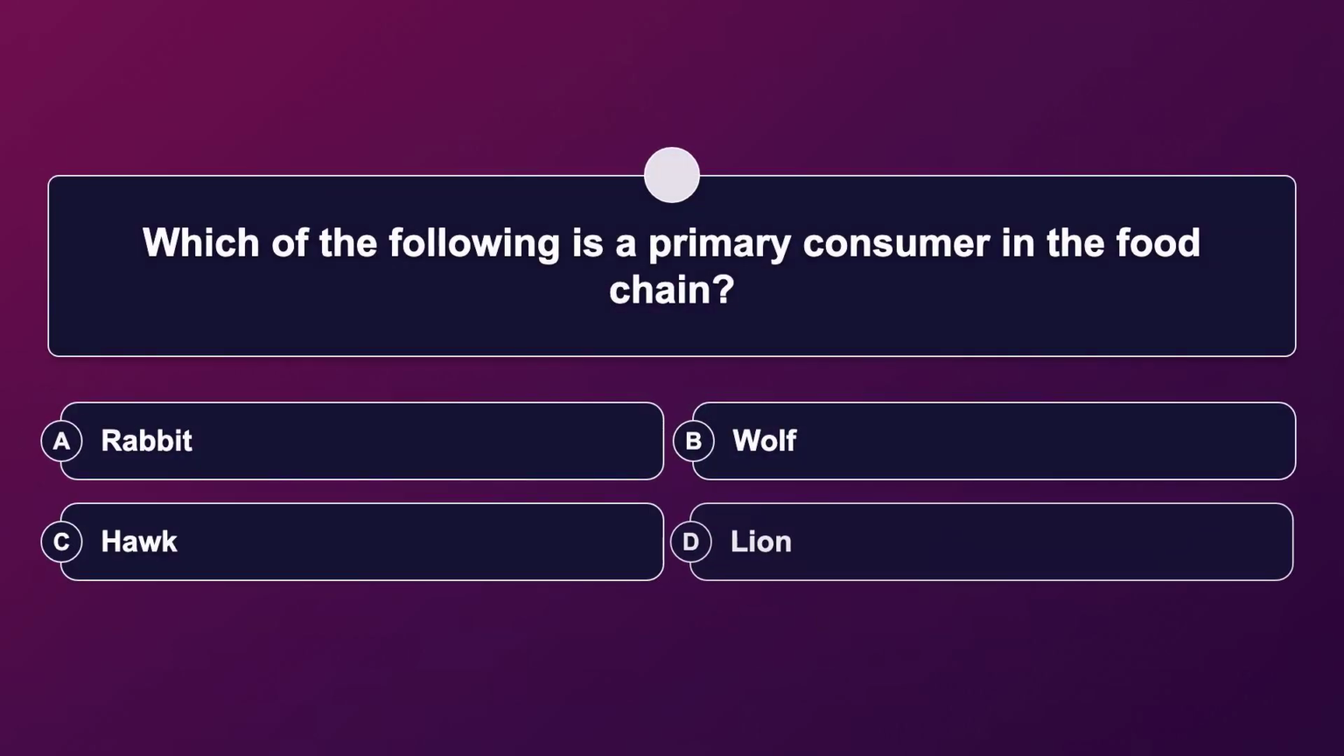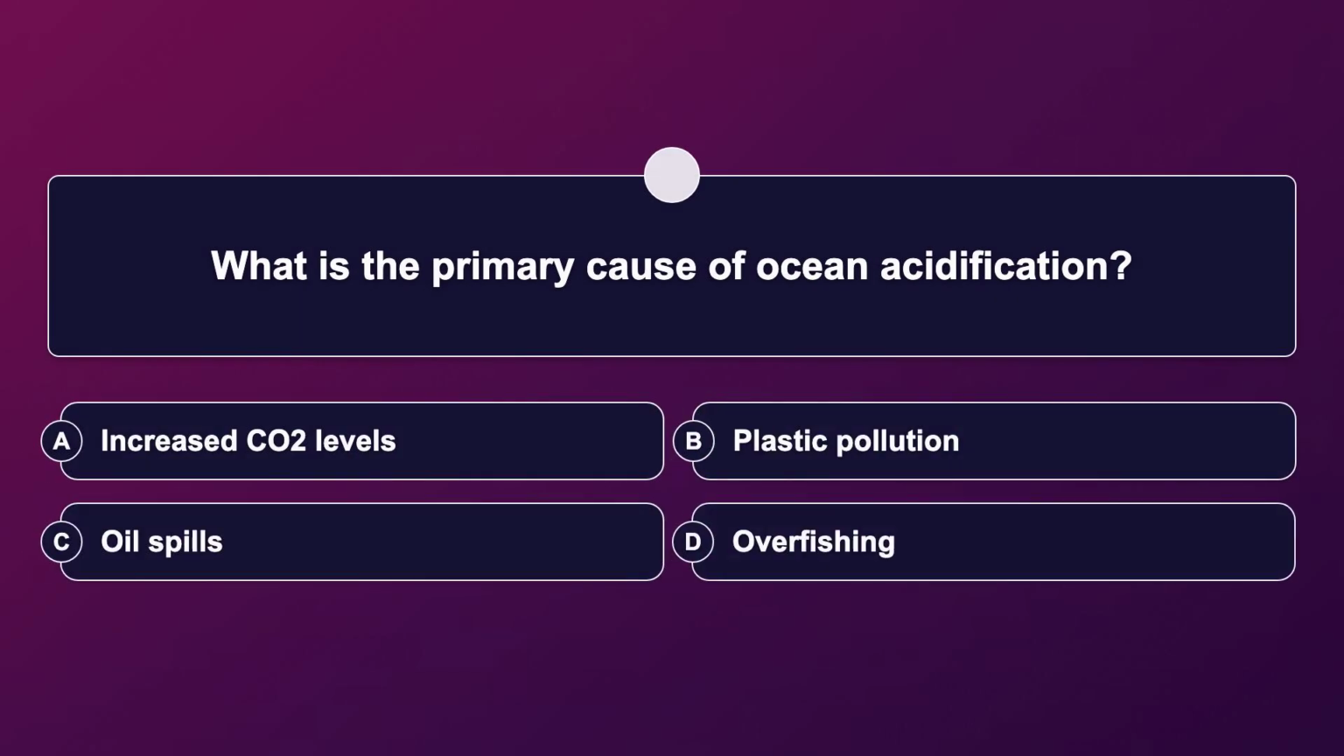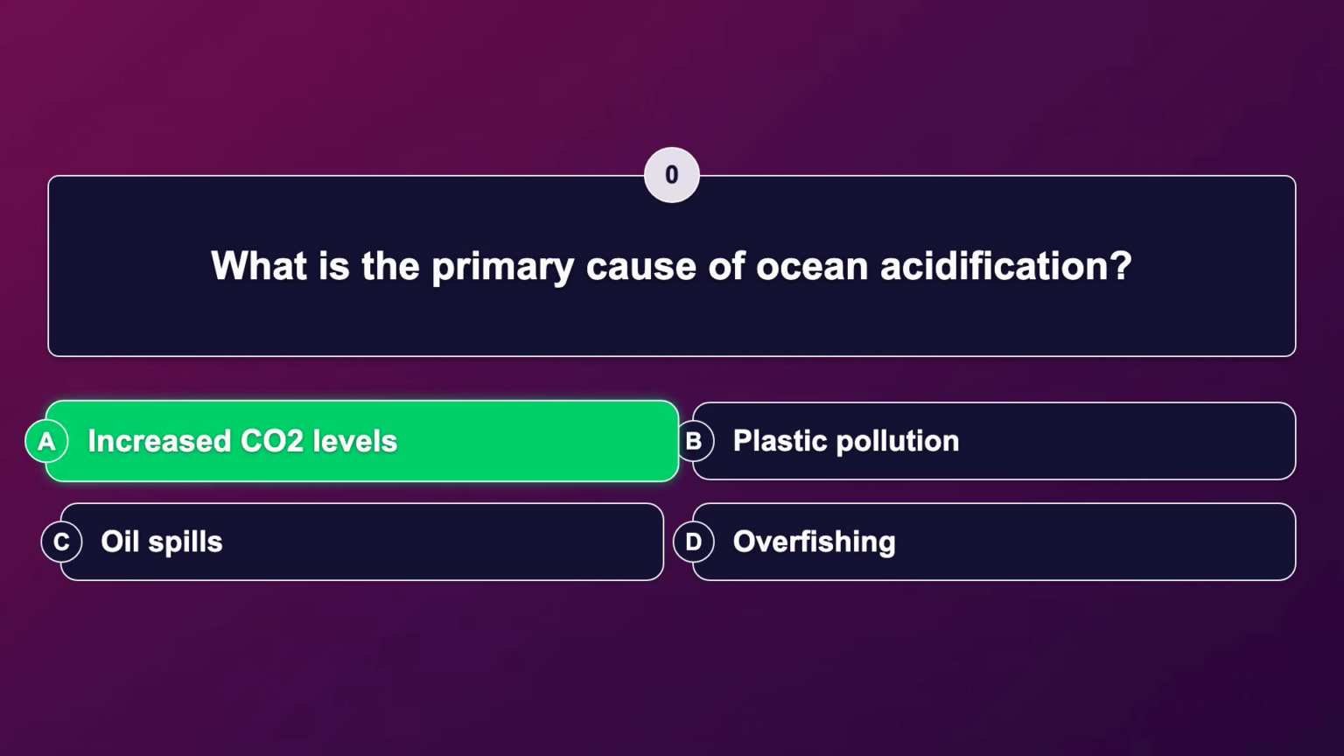Which of the following is a primary consumer in the food chain? The correct answer is rabbit. What is the primary cause of ocean acidification? The correct answer is increased CO2 levels.